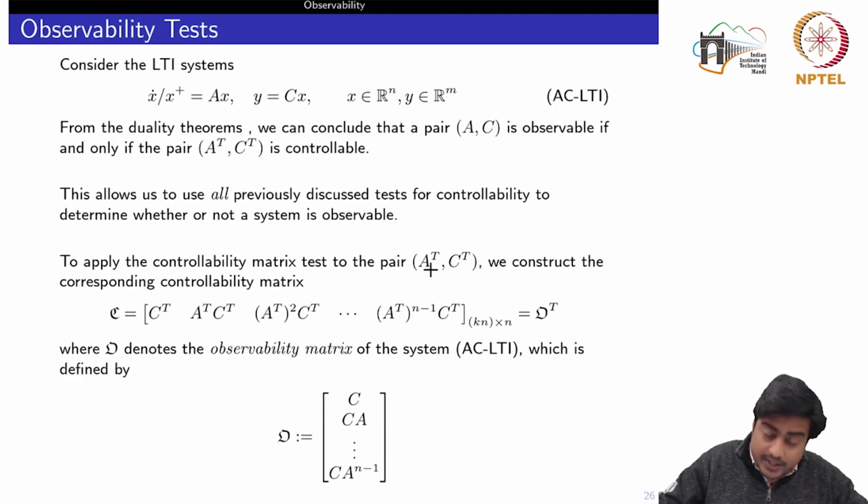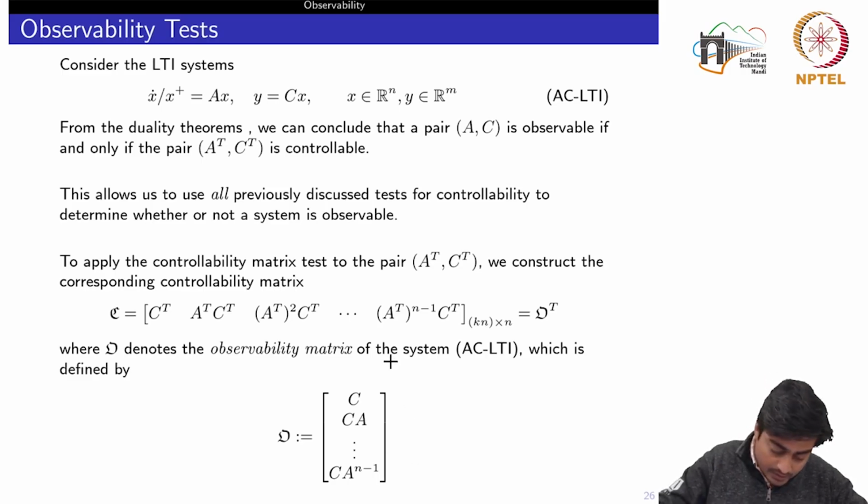So on this pair A transpose, C transpose, if I compute the controllability matrix, this would be given by this one of dimension kn cross n. Now I can define this matrix as the transpose of the observability matrix, where my observability matrix is given by this one.